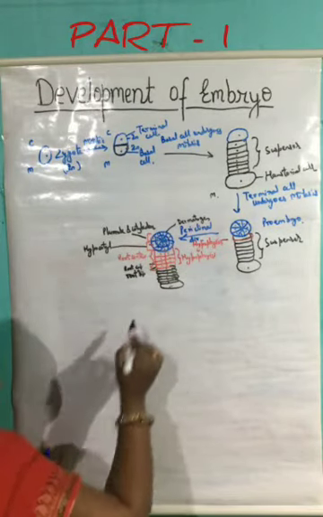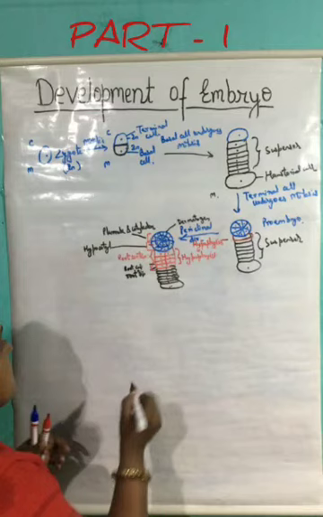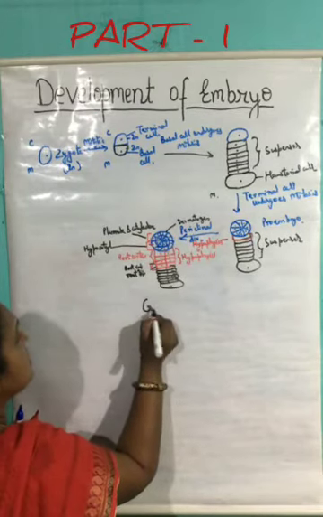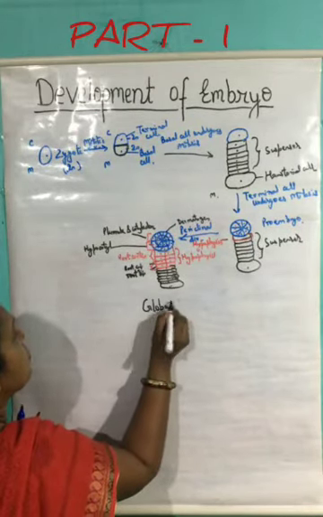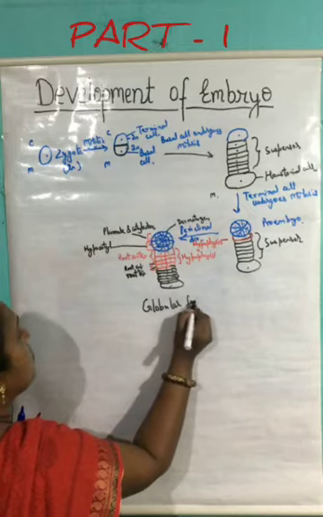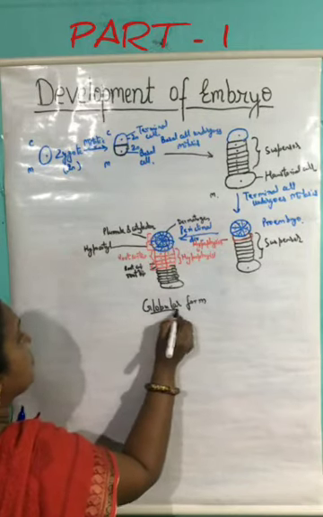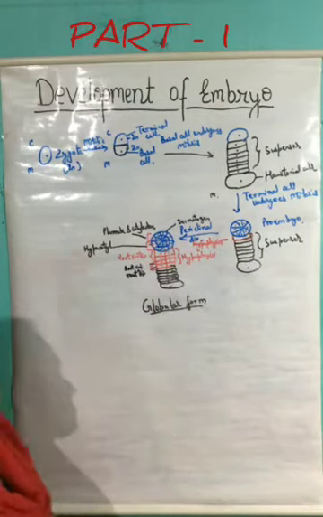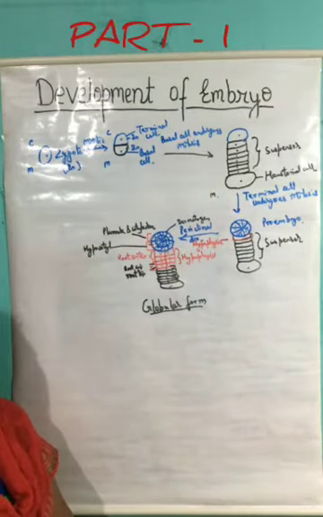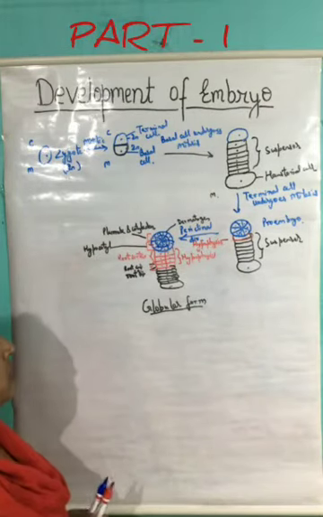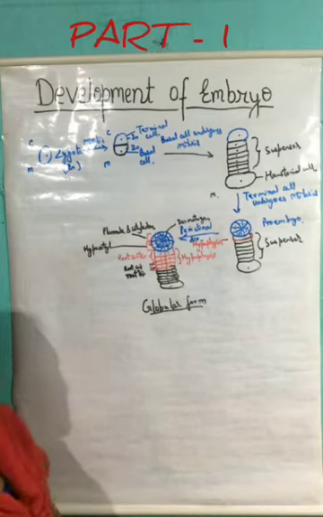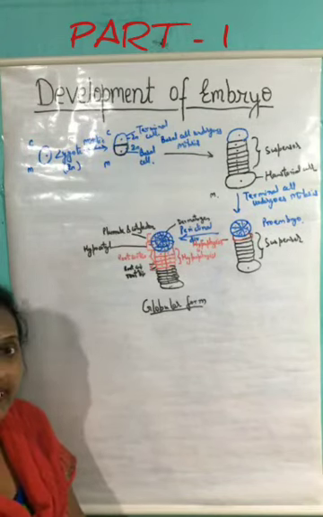This structure that is formed here is known as the globular form of proembryo, or the globular form of the embryo. After this, the further division takes place that we have to discuss later on in the next video.